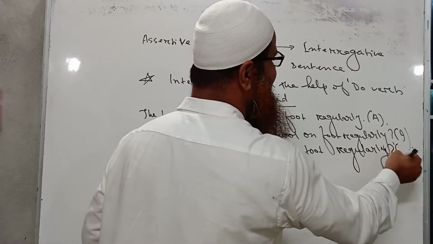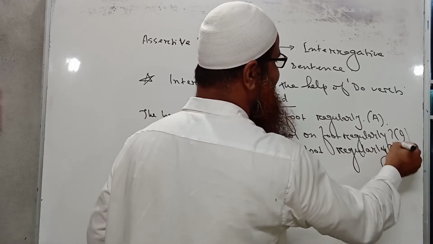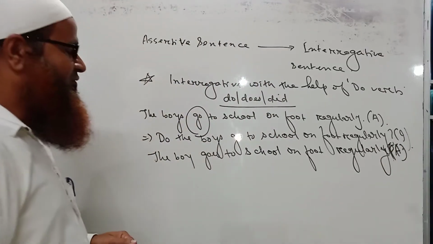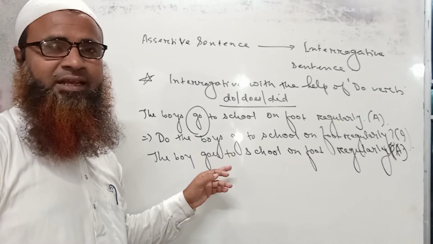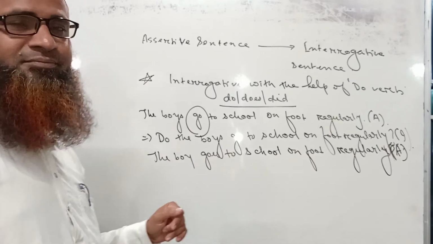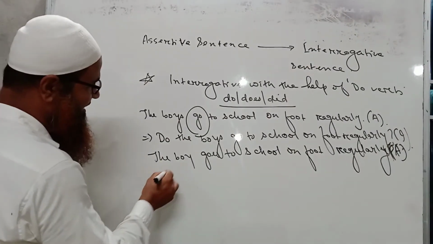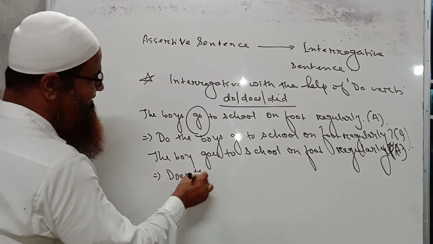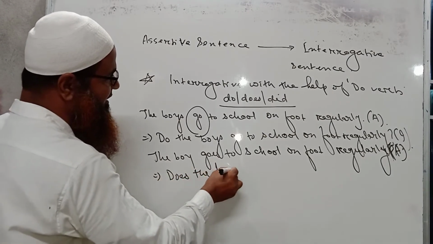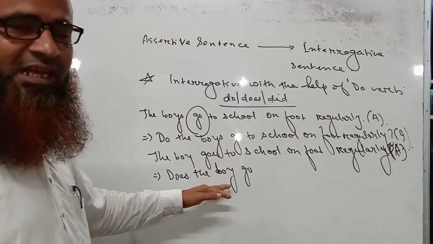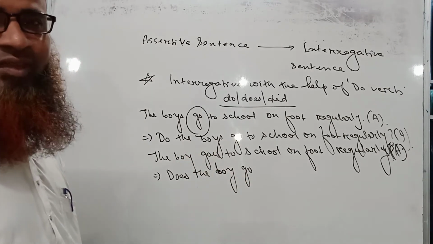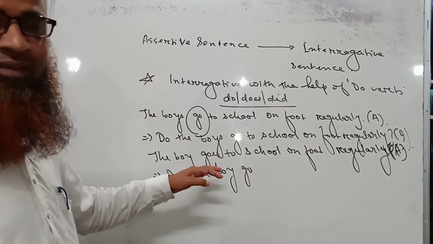So it is an assertive sentence, and if we have to turn it into an interrogative one, here go is with es. So does will come: Does the boy go? And if does comes, then the main verb becomes es-free.